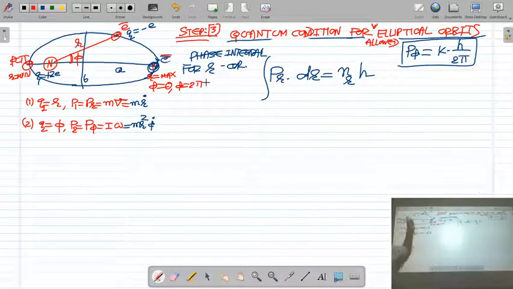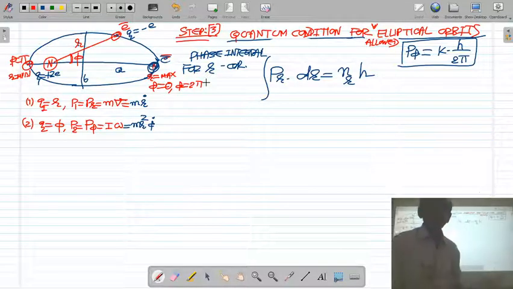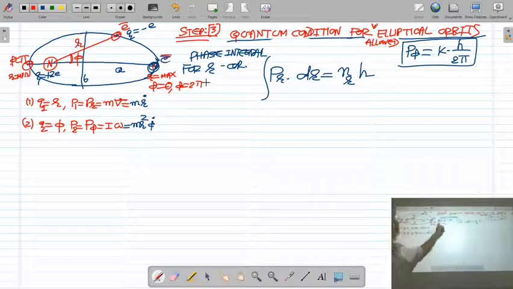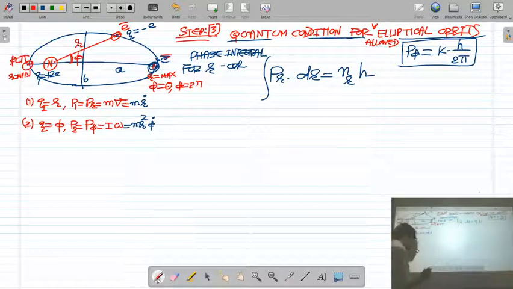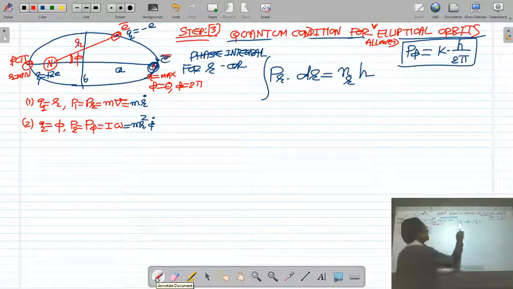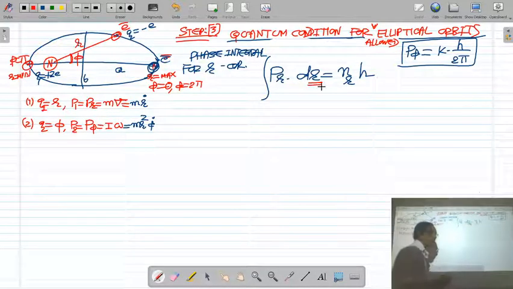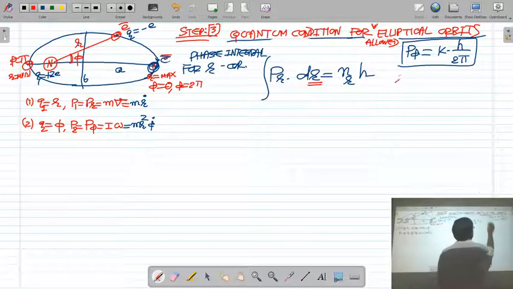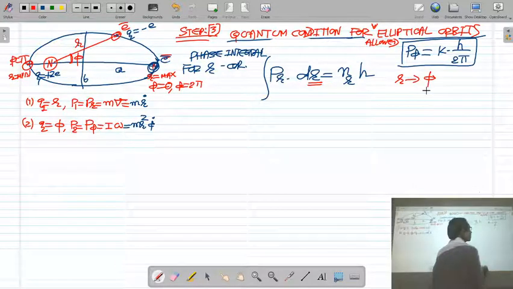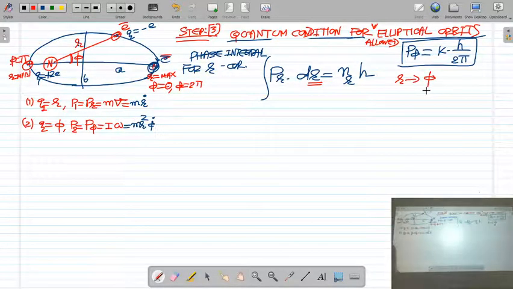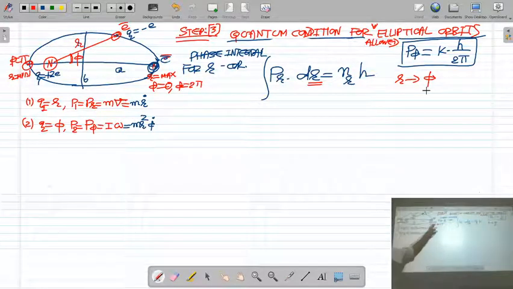So r varies between a minimum and a maximum value, but we don't know those values. Phi changes from 0 to 2 pi. So if you convert this integral from the r coordinate to the phi coordinate, you know the limit of phi, from 0 to 2 pi, so you can easily solve this integral.